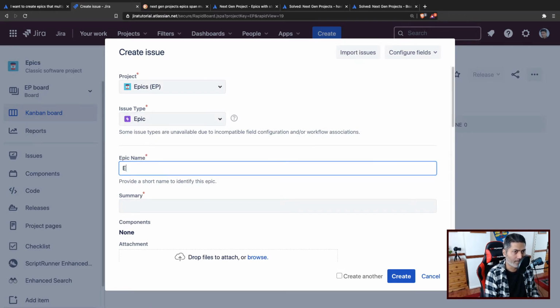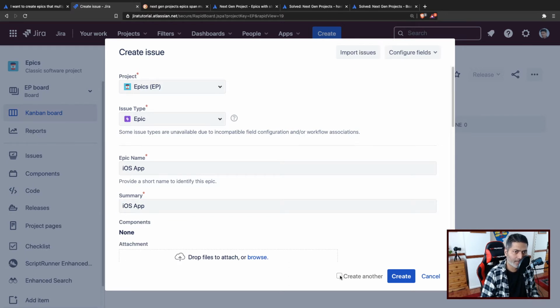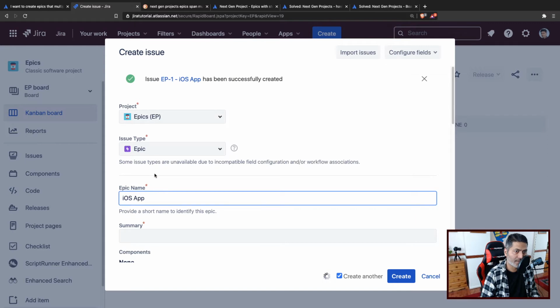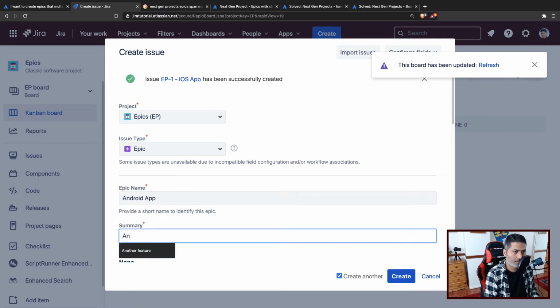So when you create this new project called epics, this is, let us say, your epic number one. We should probably name it something a bit more meaningful. iOS app. This is one of my epics, and I always use this example. So let us create two epics. One is iOS and the other one is Android app.